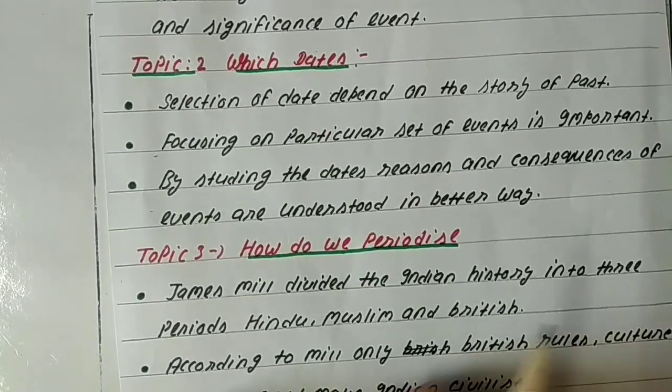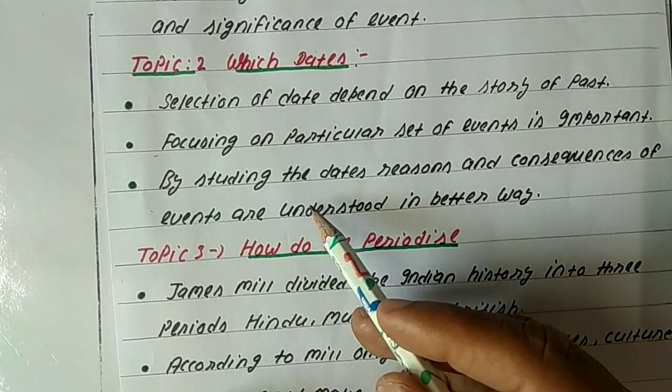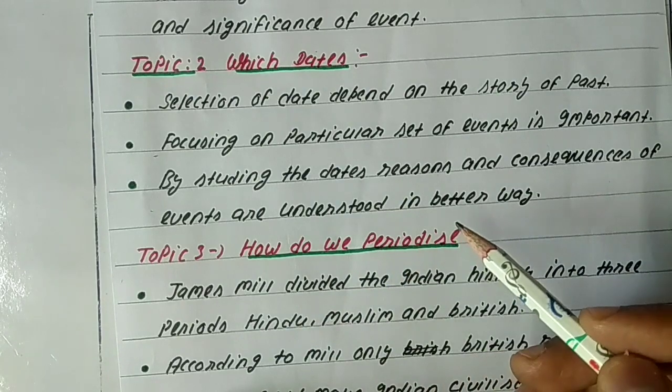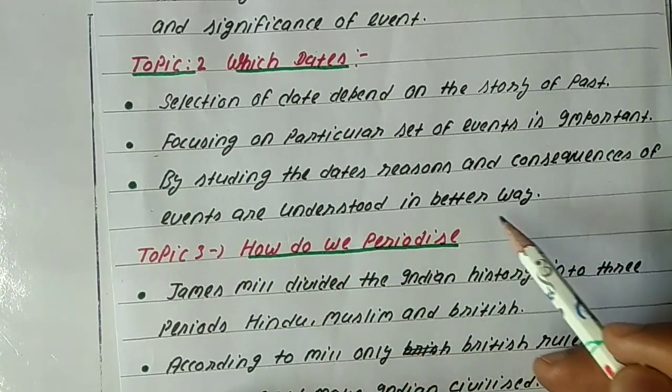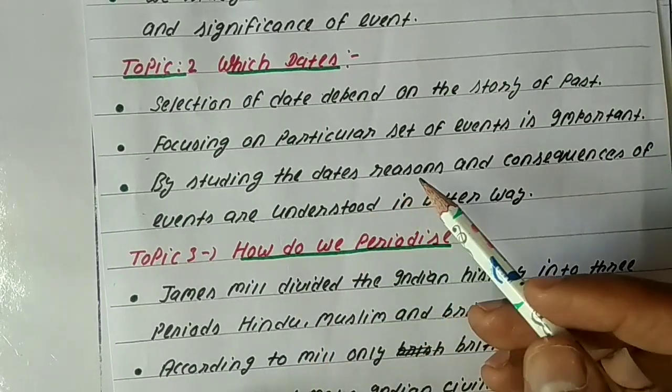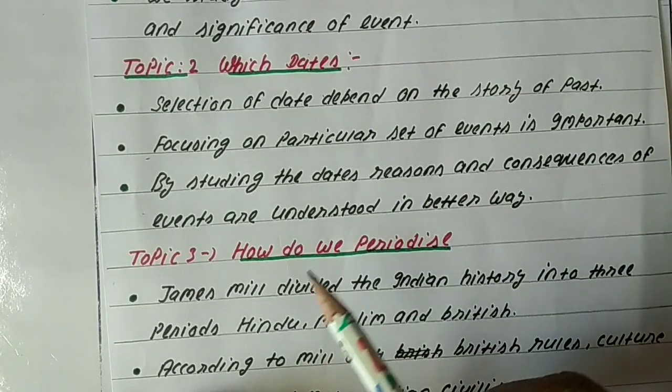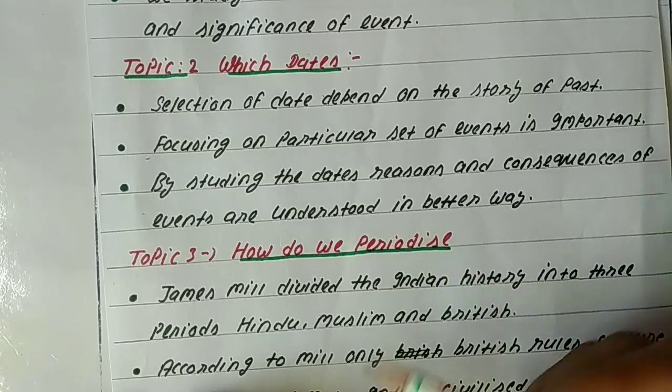The third point is that by studying the dates, the reasons and the consequences of the events are understood in a better way. This is a very important point. Students, in history dates have a very great importance.